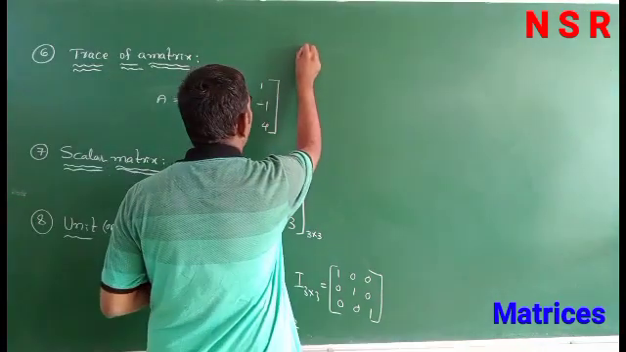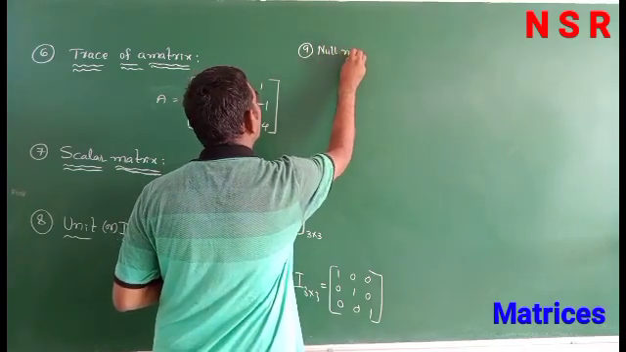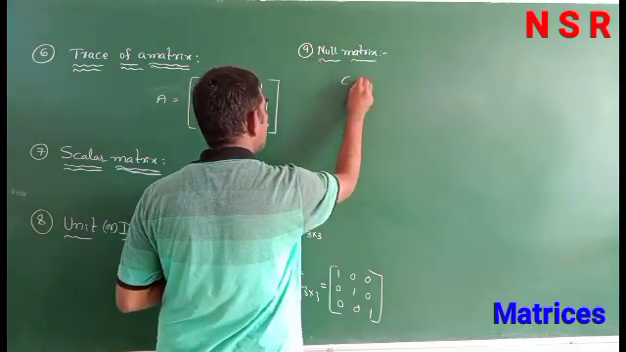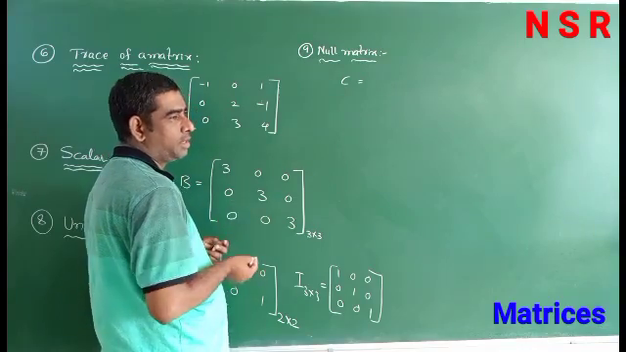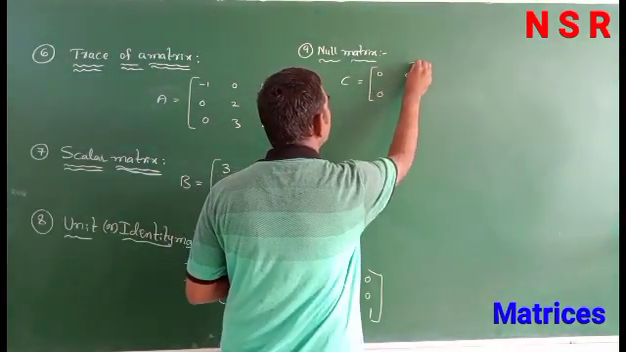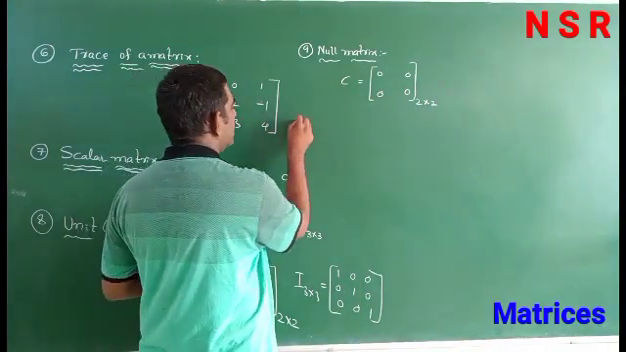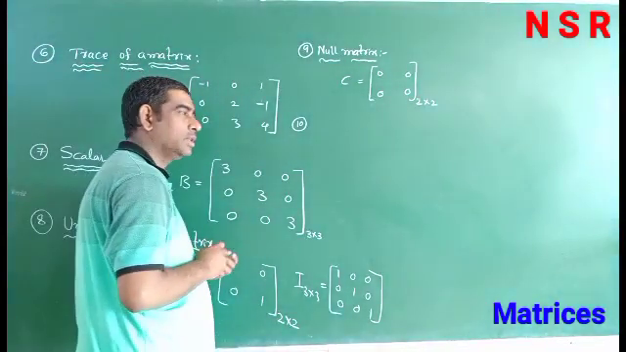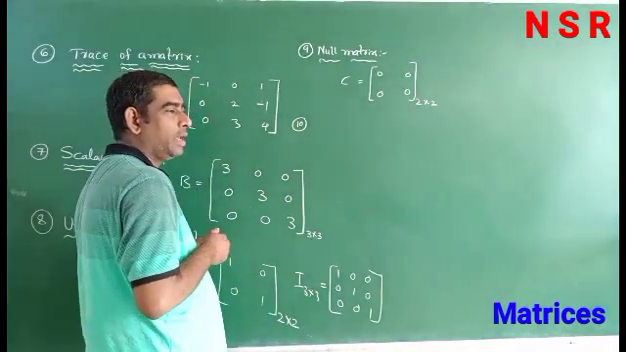So, next null matrix or zero matrix. Null matrix or zero matrix means in a square matrix or rectangular matrix all elements are equal to 0, called zero matrix. So, this is order 2 by 2 zero matrix. So, null matrix or zero matrix means in a matrix all elements are equal to 0.